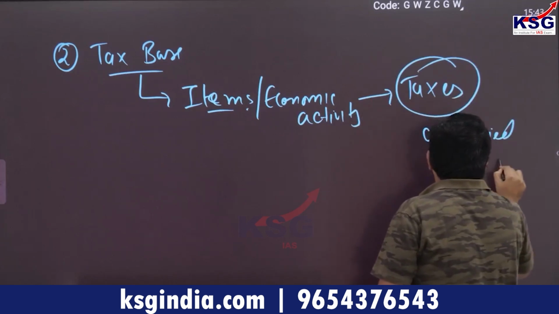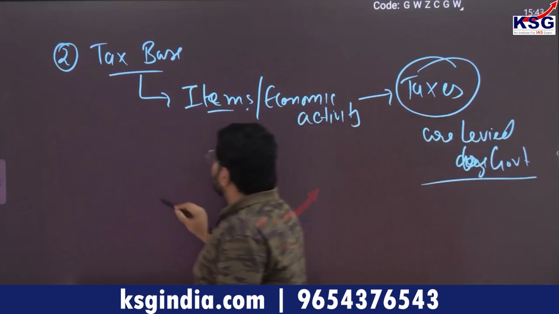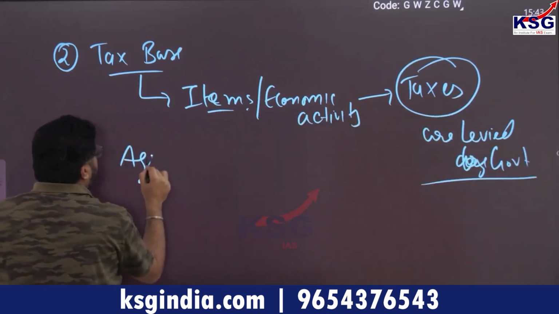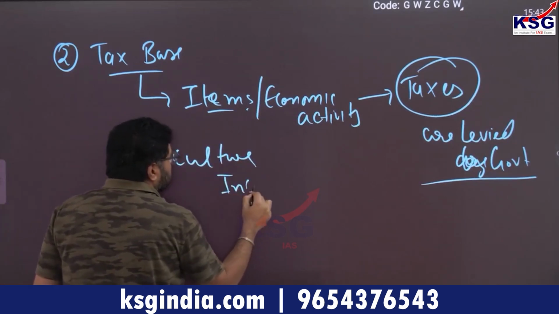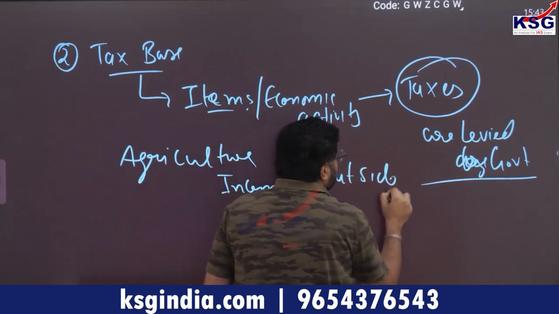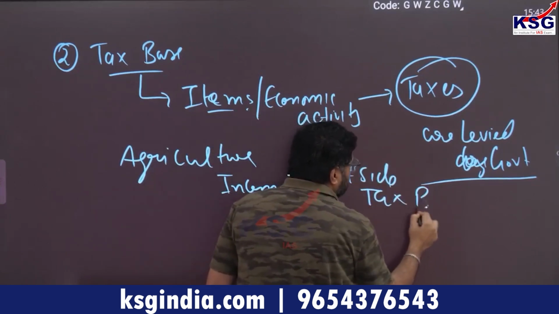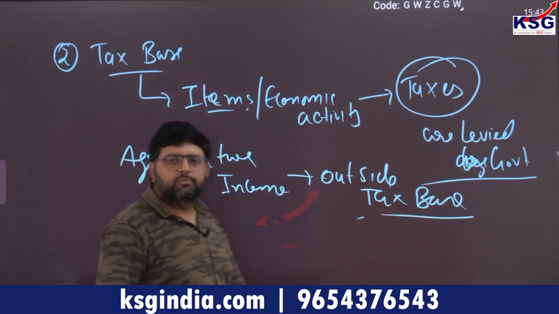For example, agriculture income is outside the tax base, so you will see that on agriculture no tax is imposed.